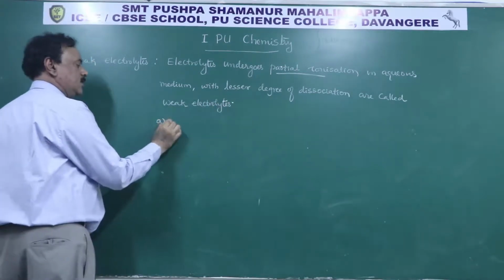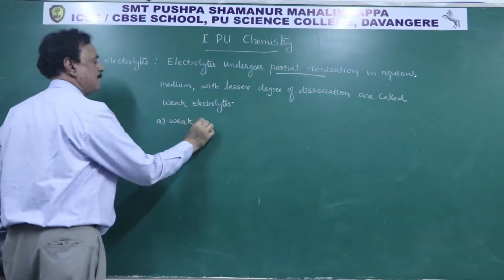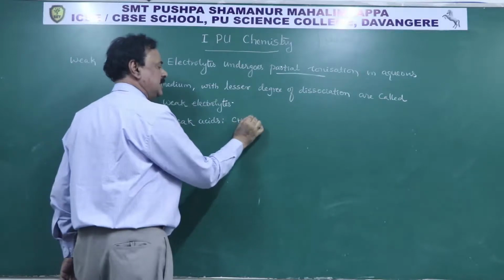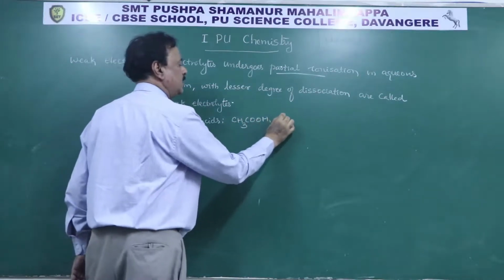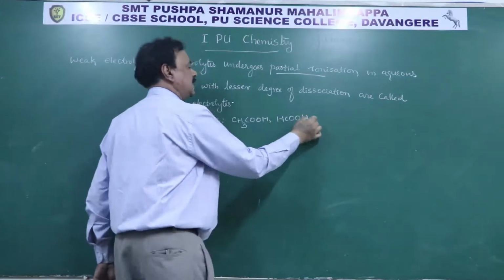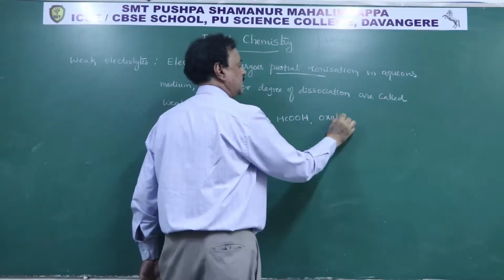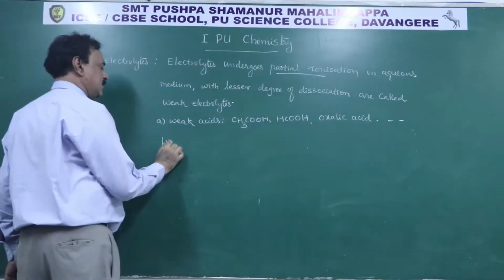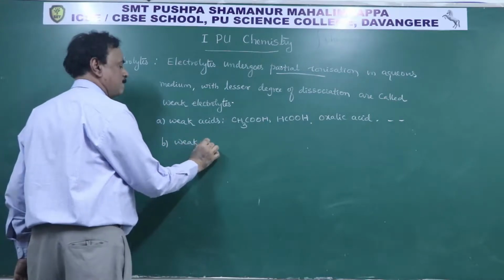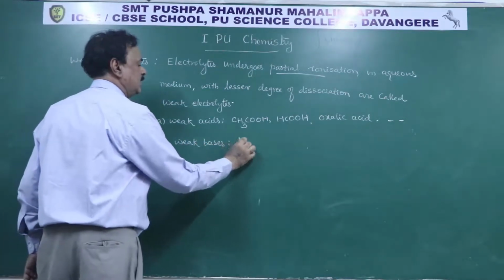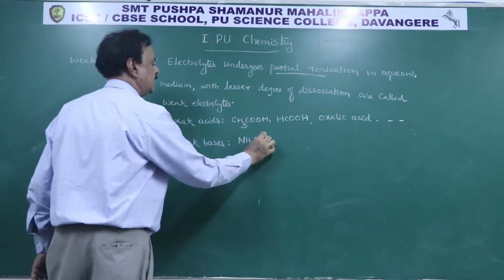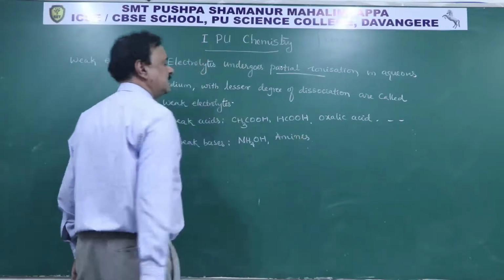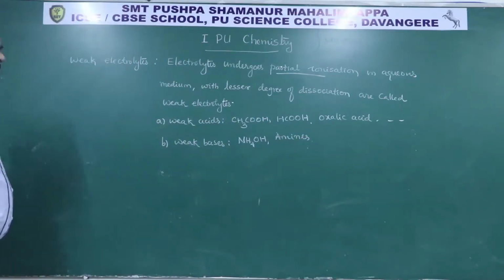Usually they are weak acids, like the organic acids, such as acetic acid, formic acid, oxalic acid, or citric acid and so on. And weak bases, like ammonium hydroxide and all classes of amines.